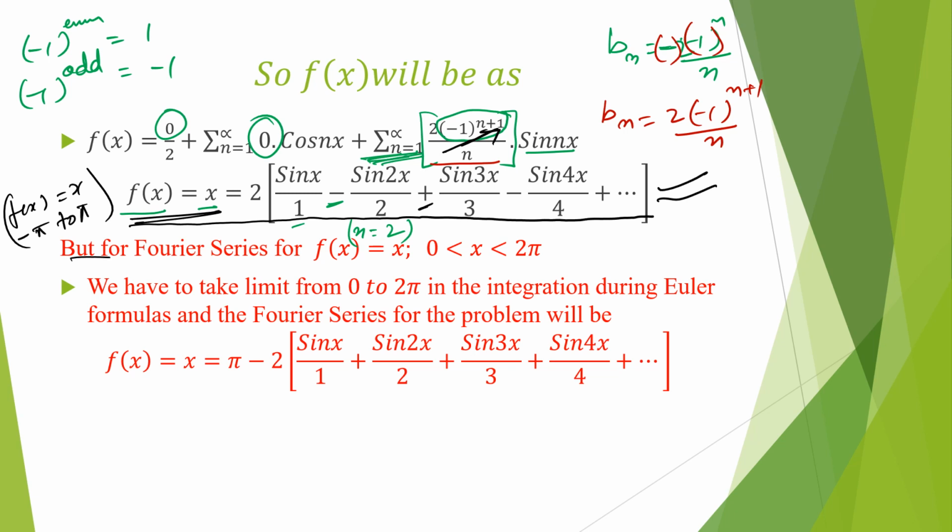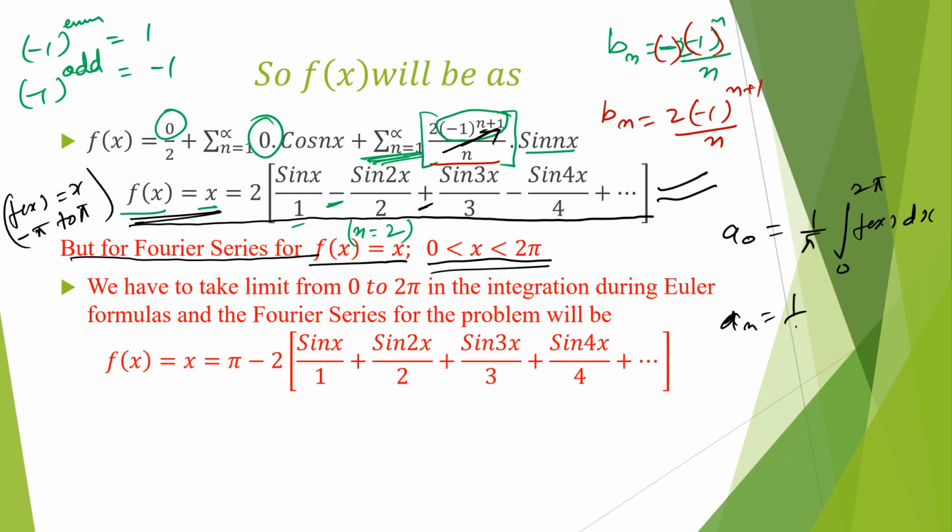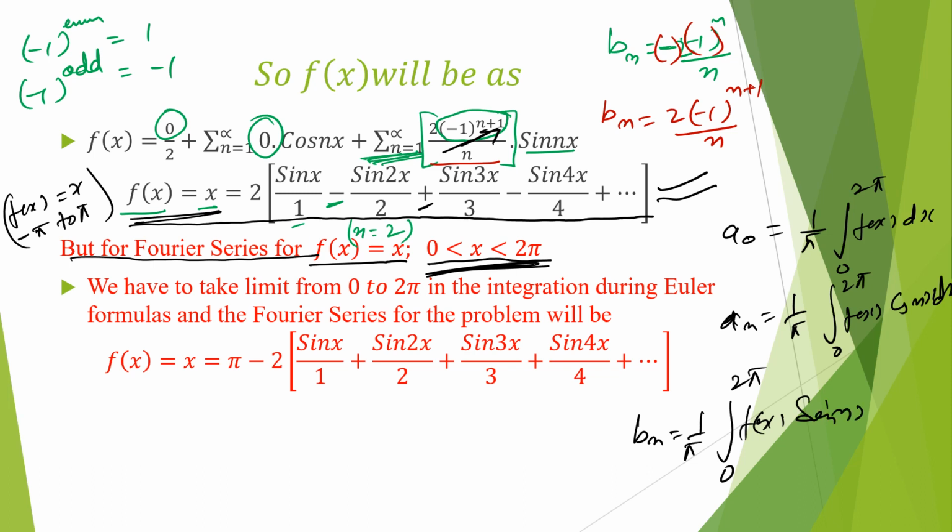But if we have to find the Fourier series for f(x) equal to x for the interval 0 to 2π, then a naught will be 1 by π, integral from 0 to 2π of f(x) dx. And an will be 1 by π, limits 0 to 2π, f(x) cos nx dx, and bn will be 1 by π, limits 0 to 2π, f(x) sin nx dx.